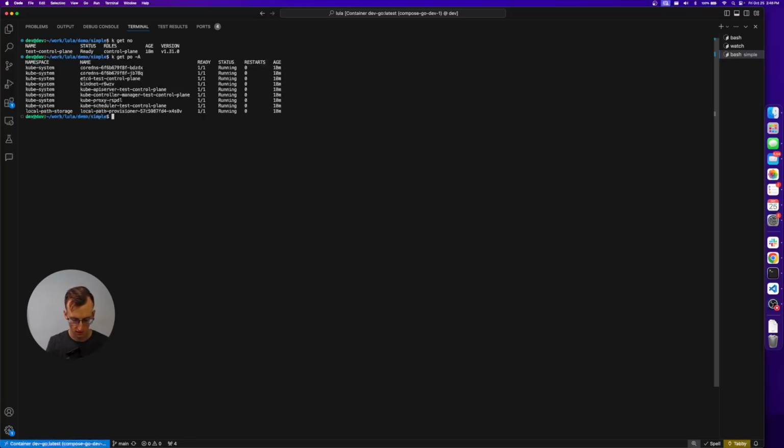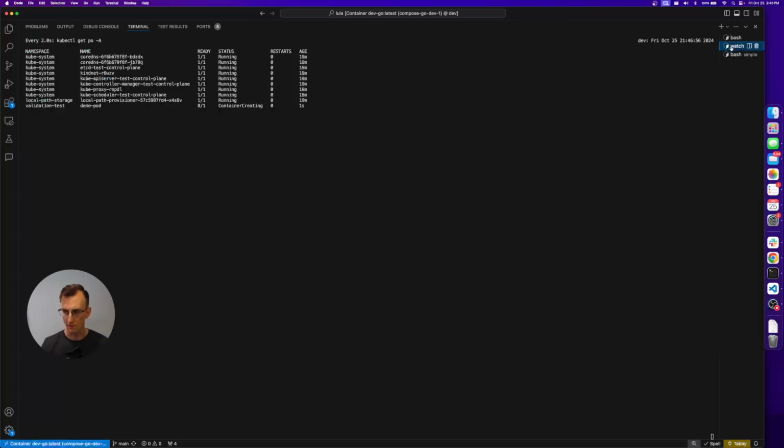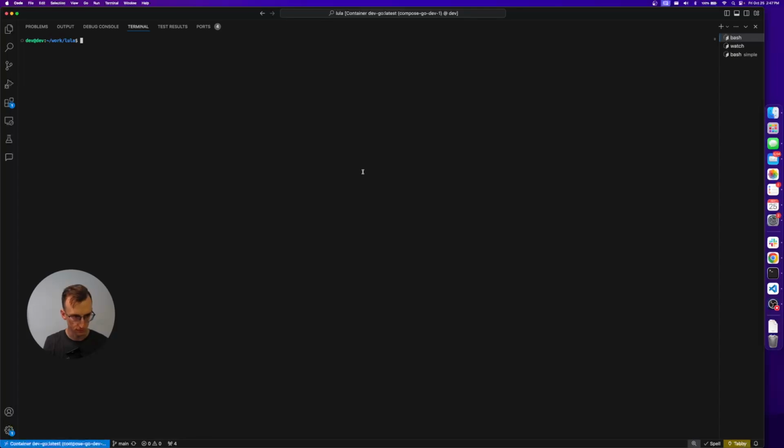So with that, what we will do is, following the demo steps, apply a namespace. We'll create that namespace. We'll also create a pod, and we'll highlight why we're creating this pod in a second. So we'll create this pod. Wonderful. I've got another terminal over here watching that we are indeed deploying a pod to the validation test namespace.